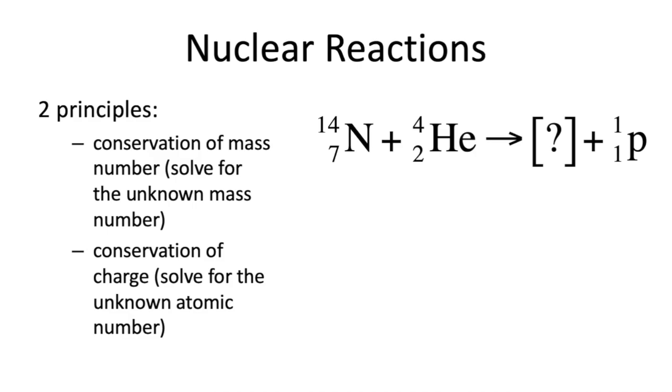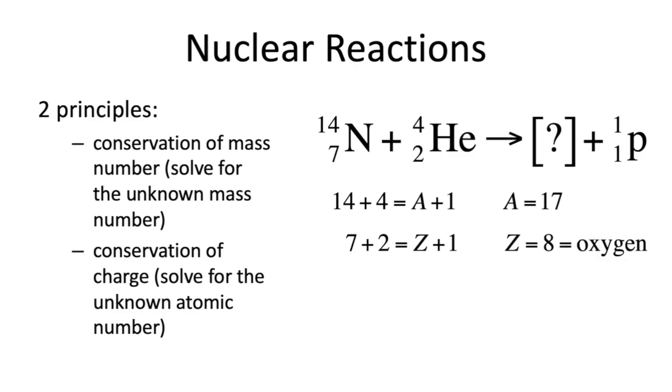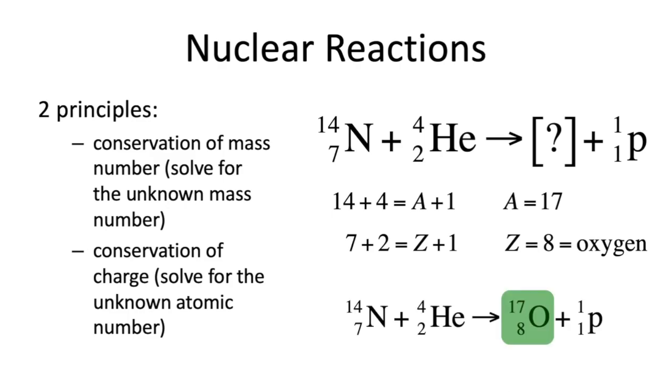So for example, if we have a bombardment reaction here, we've got nitrogen 14 and we're shooting a helium nucleus at it. What's the particle that we're going to create in addition to the proton? Well, if we look at the mass number, we've got 14 plus 4 on the left, and then we've got our missing particle plus 1 from our proton on the right. So we can solve, and our mass number should be 17. Likewise, for the atomic number, we can have 7 plus 2 on the left, and that equals our atomic number plus 1 on the right. And we can solve for that, and it's 8. And because it's 8, we know it's oxygen. So we can fill in our missing particle as oxygen 17.